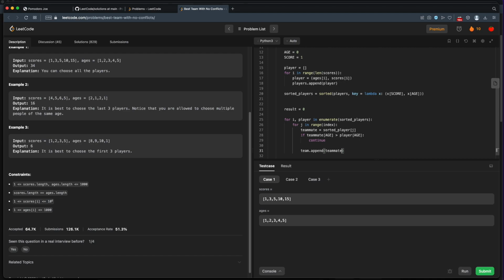The problem that we run into here is that teammate may have conflicts with players earlier in the list that we don't know about because we're not checking for that. We're only checking for conflicts with the current player. Oh man, so what we'd have to do here is then say, okay, then for every teammate lower than this teammate in the list, let's check for a conflict to make sure that we didn't have any conflict there. That's a lot of work, but wait a second. We've already done that. So this is sort of the key insight.